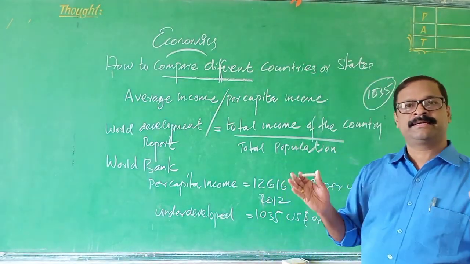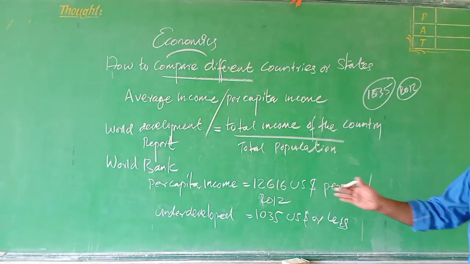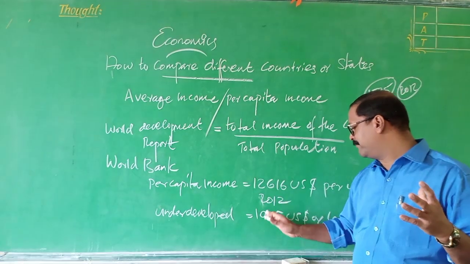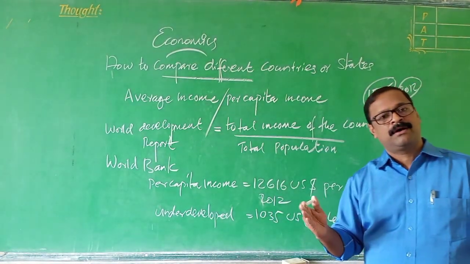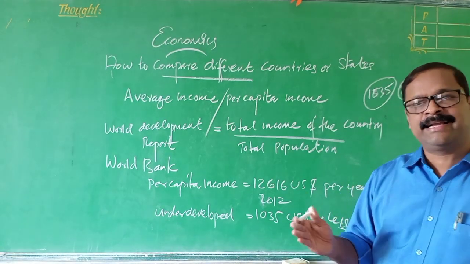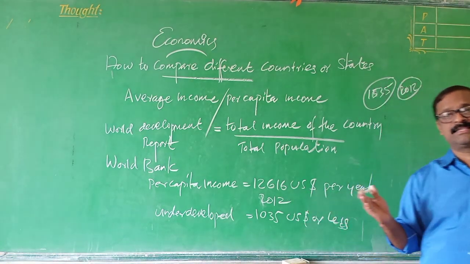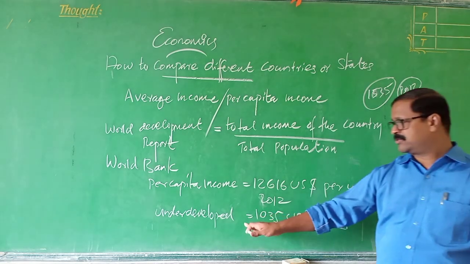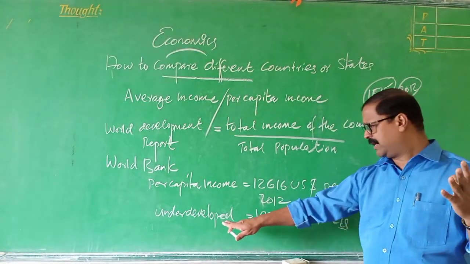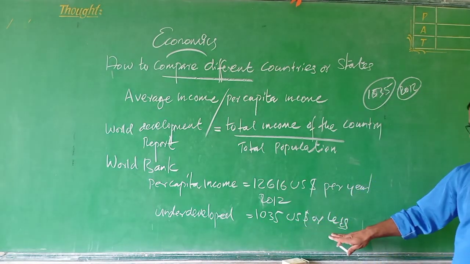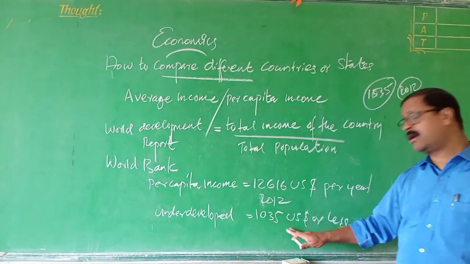And countries with US dollar 1,035 or less are called low middle income countries. India is in the category of low middle income countries, that is, underdeveloped countries. This is underdeveloped countries: US dollar 1,035 or less.